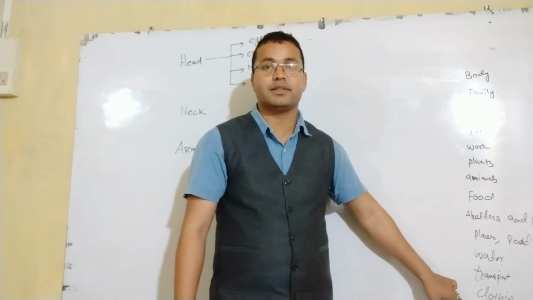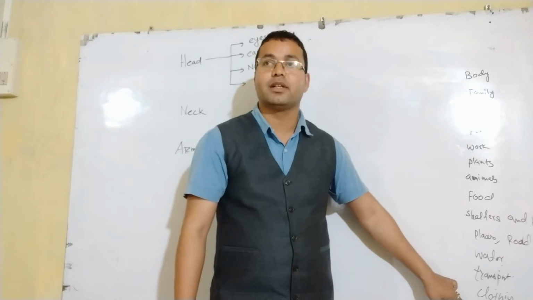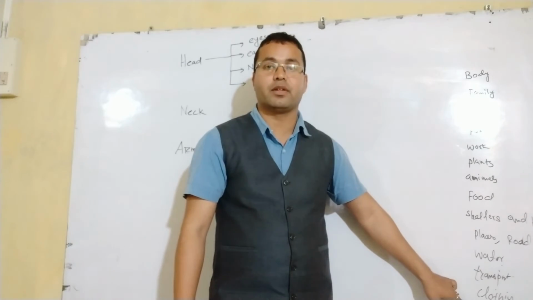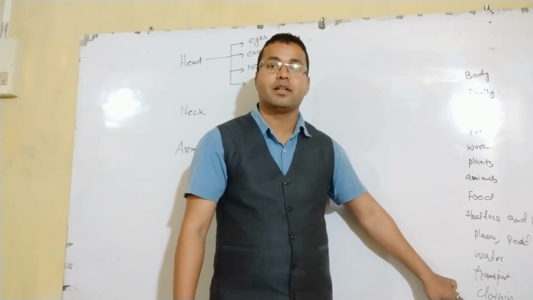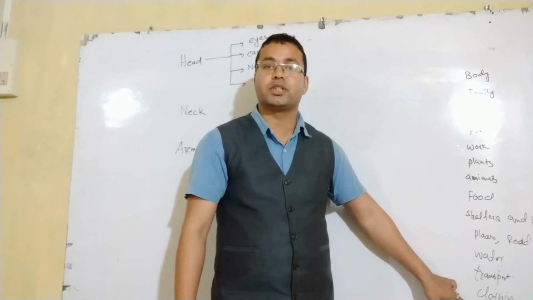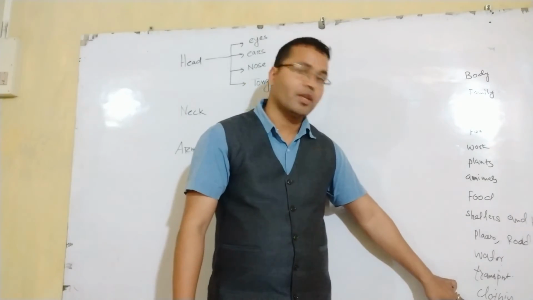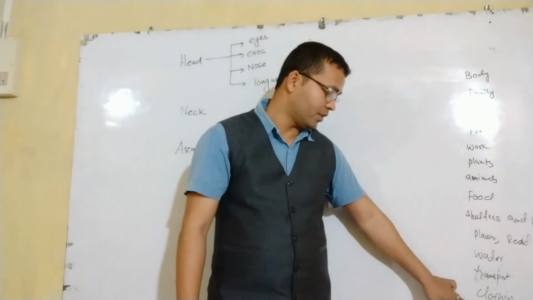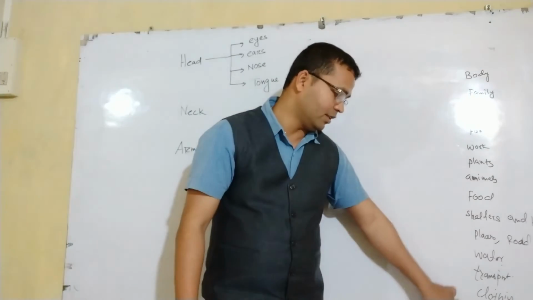It's not good for us, and due to carbon dioxide global warming is also going on. So we have to minimize the pollution, then our air will become fresh. So you will get the basic idea in this chapter.